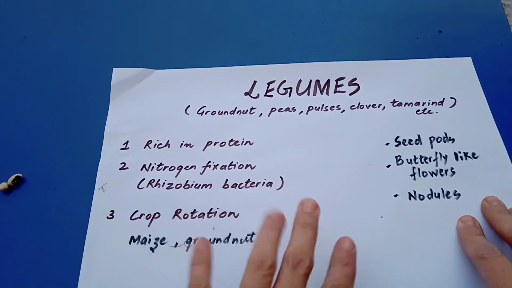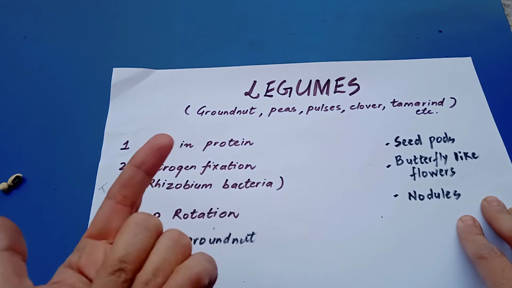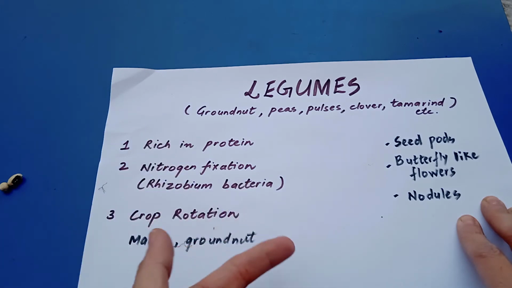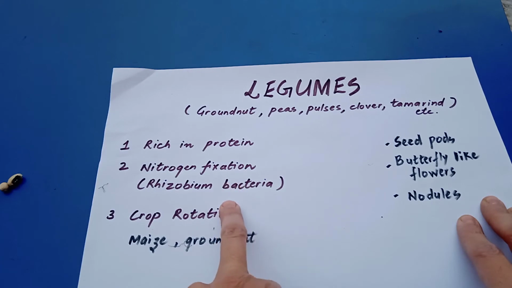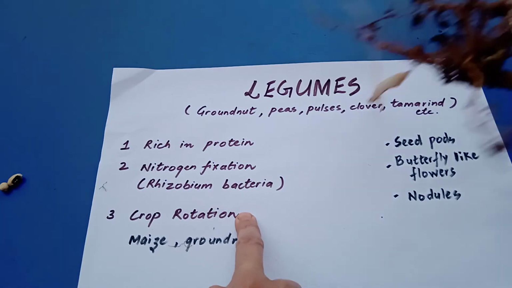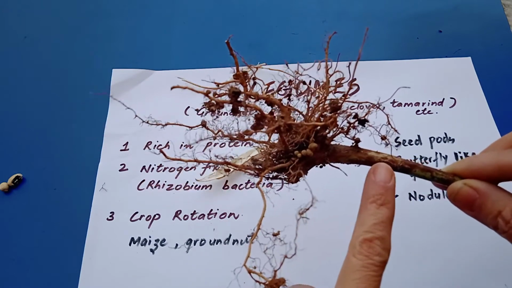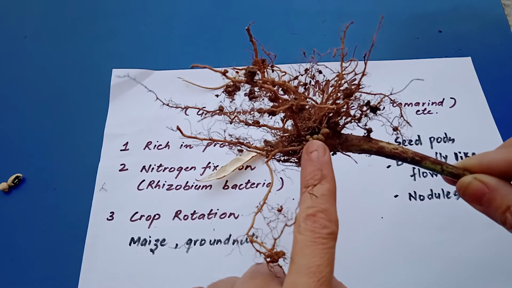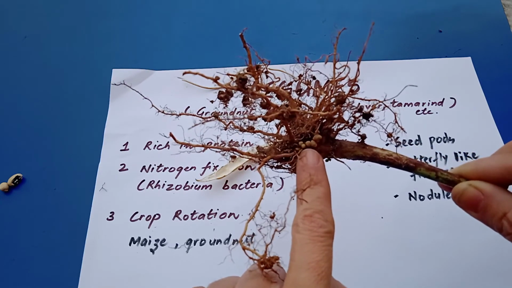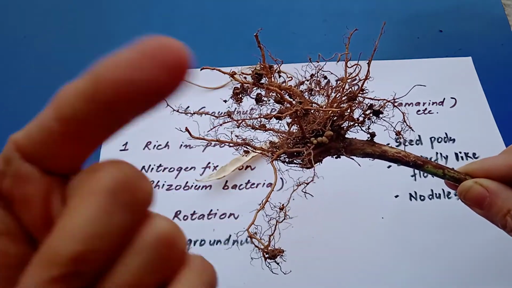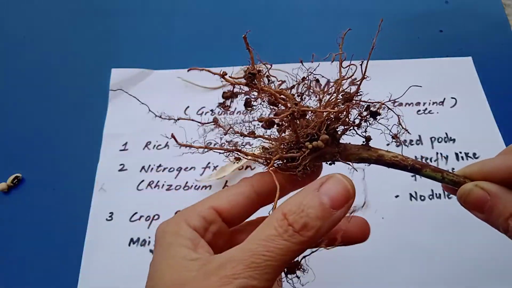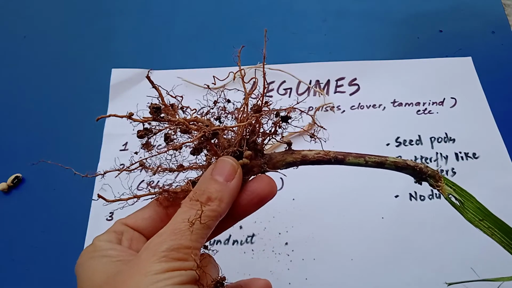Now what does this rhizobium bacteria get in return? They are doing a lot of work for the plant. This bacteria is also getting food and energy from the plant where it is residing. So the cowpea plant I just showed you is giving energy and food to the bacteria living in the nodules, and the rhizobium bacteria is converting the atmospheric nitrogen into the useful nitrogen compounds that this plant can use for its growth.